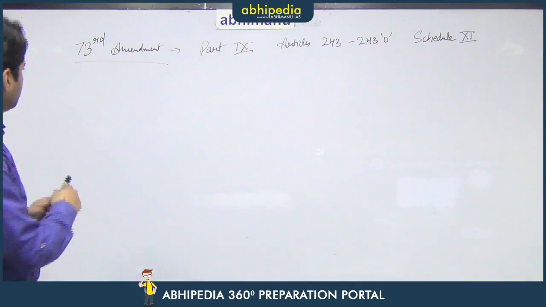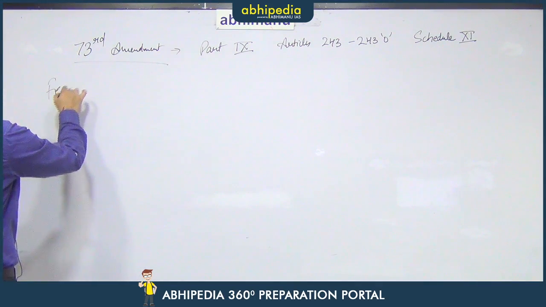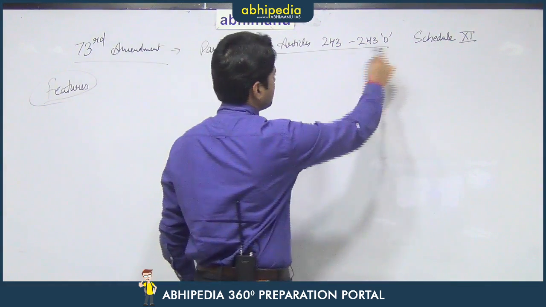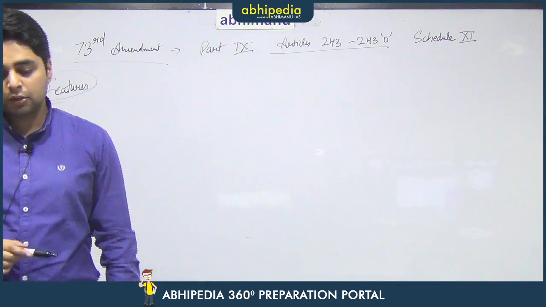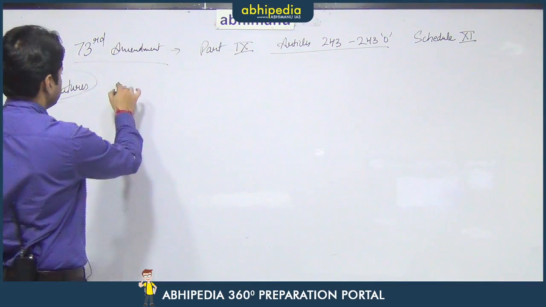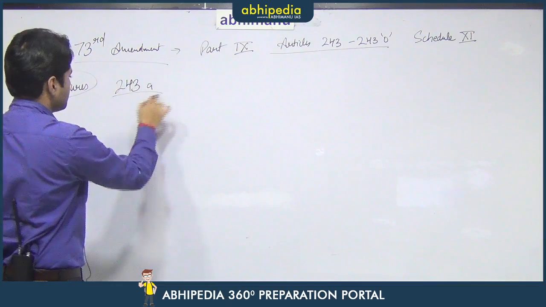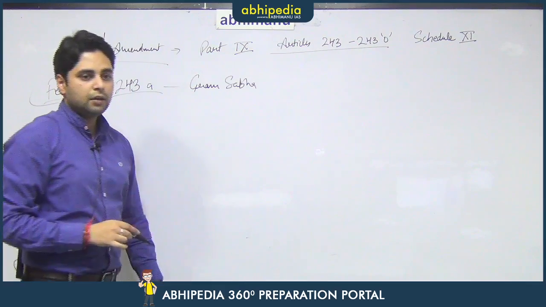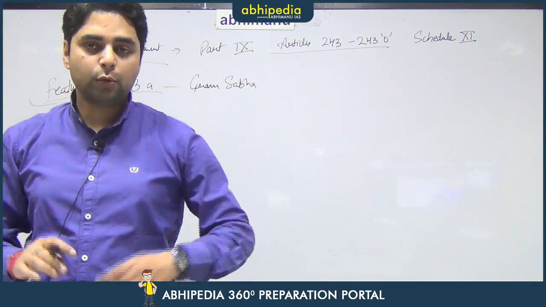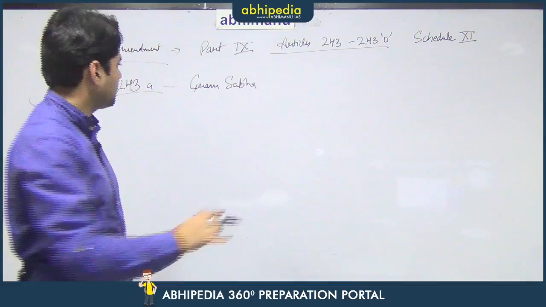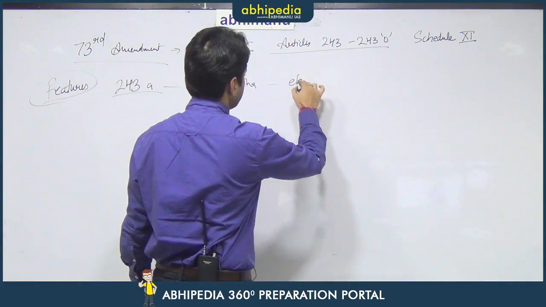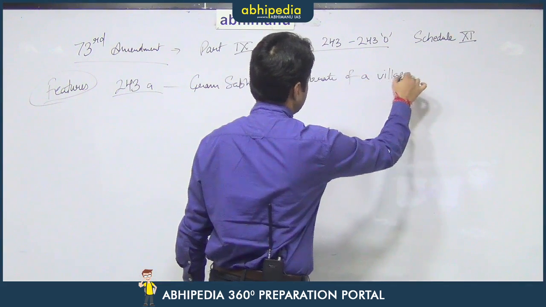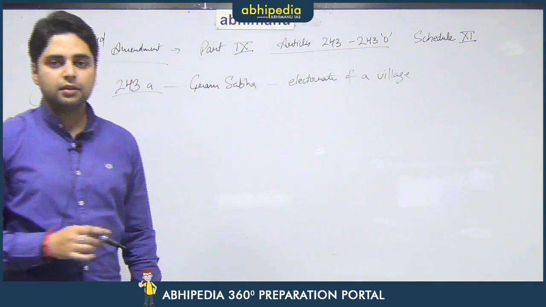So, let us see the important features of the 73rd Amendment Act. Now, we will be discussing Articles 243 to 243O. Article 243A talks about Gram Sabha. Now, Gram Sabha simply means the total electorate of a village. That means all the adult population of a village is Gram Sabha.